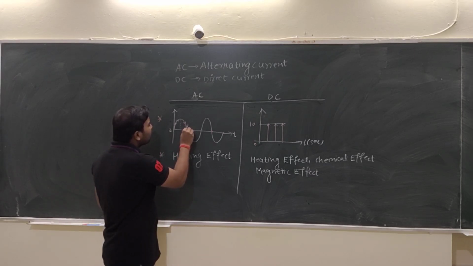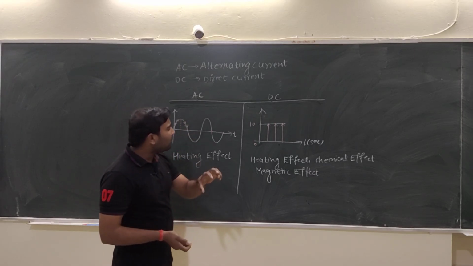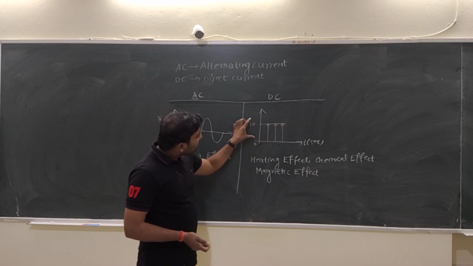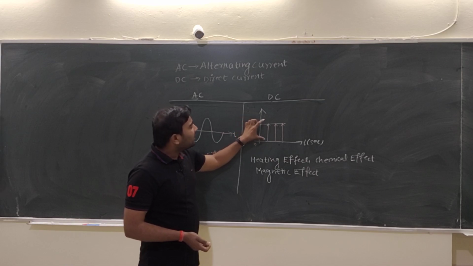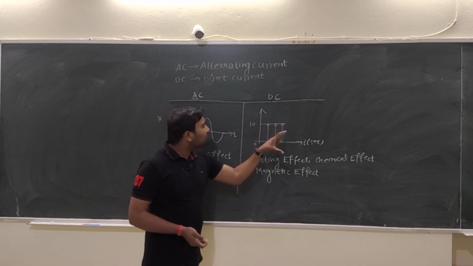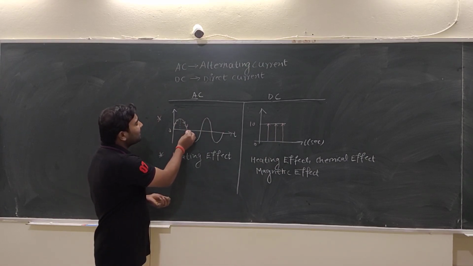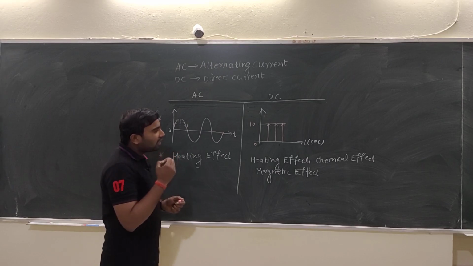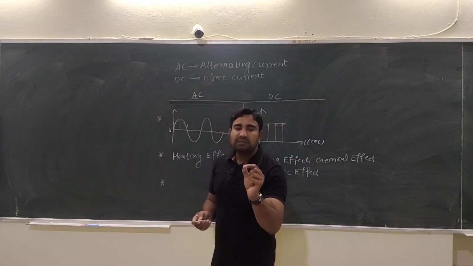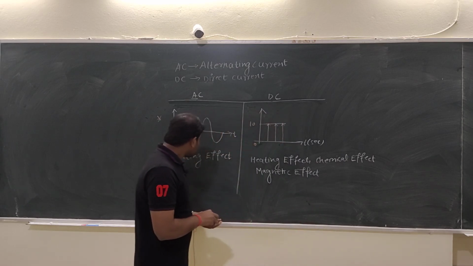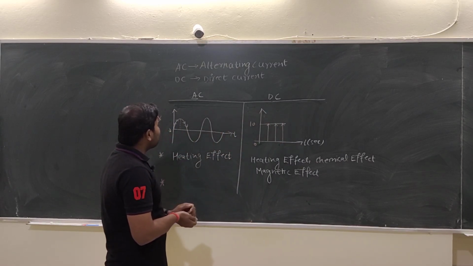So you cannot observe this in DC. Once the DC waveform starts, it attains a constant magnitude. Here it is constant, but in case of AC it attains some minimum or 0 value. So from this point we can conclude that AC is less dangerous than DC.